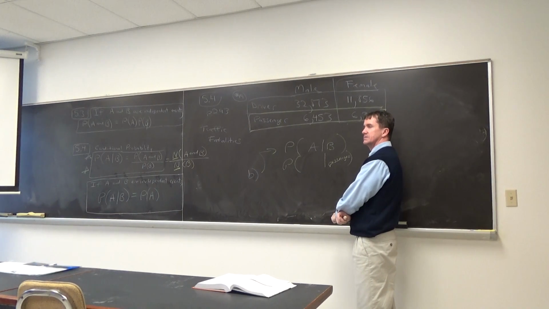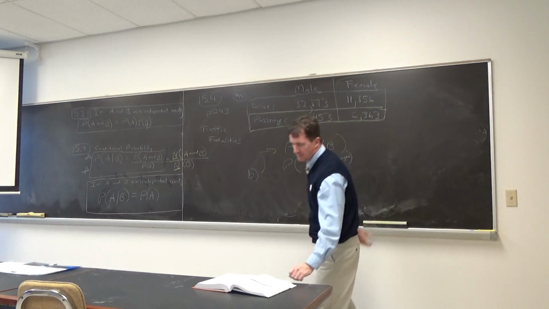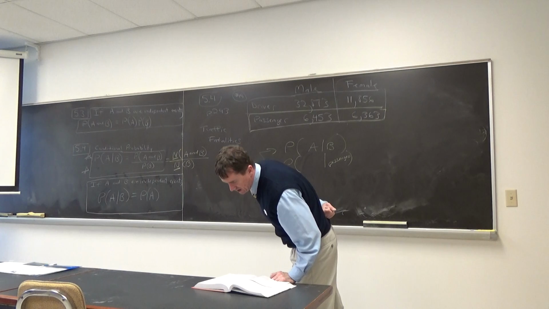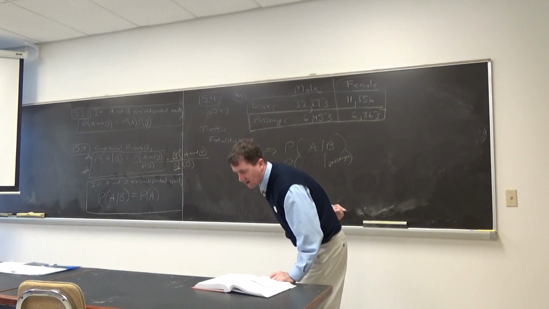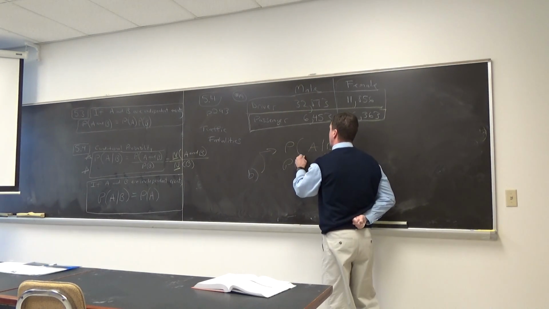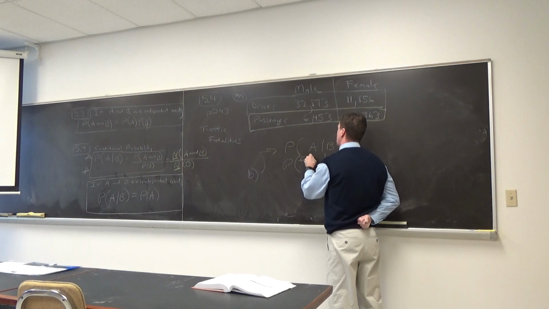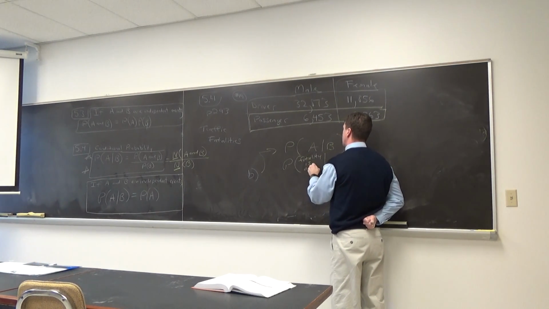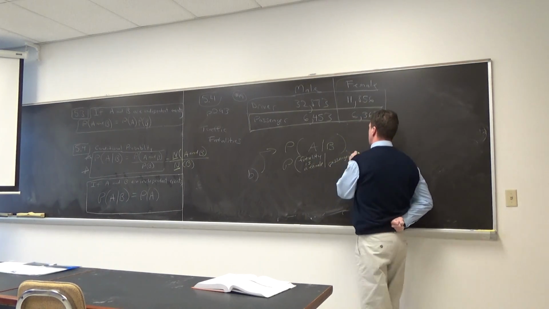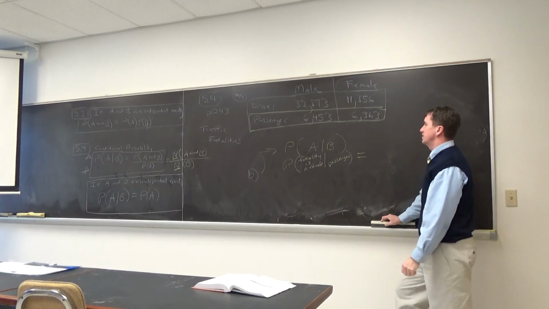Only the passengers. What's the probability? They said a randomly selected fatality is a female. Okay, fatality is a female. And Liz, let's do it without that formula over there.